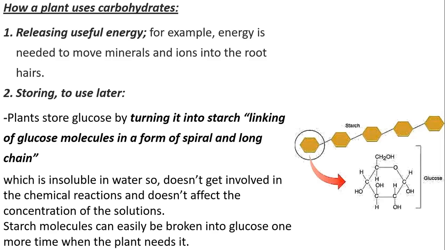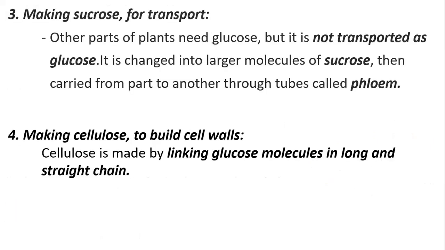So now, if the root hair cell has a lot of magnesium, the magnesium will not move inside just by diffusion. It needs a carrier protein to snatch it from the soil and push it inside the cell. And this process needs energy, and this is active transport. Now the leaf has glucose, but it can't be easily transported as glucose. It needs to be made into a disaccharide.